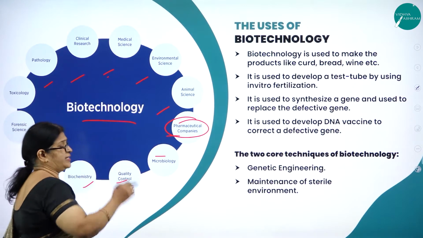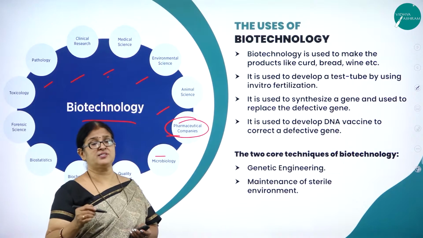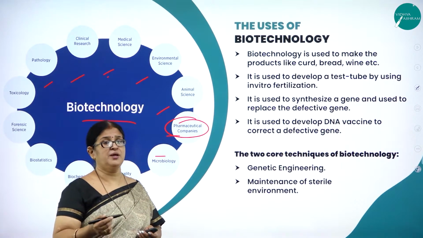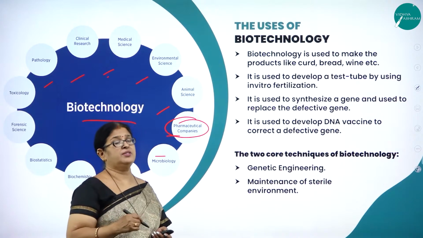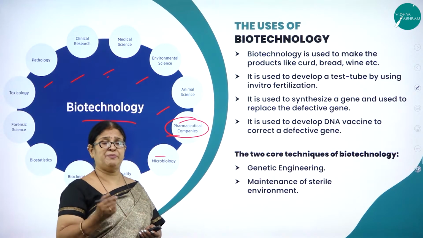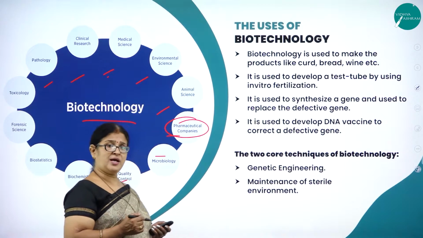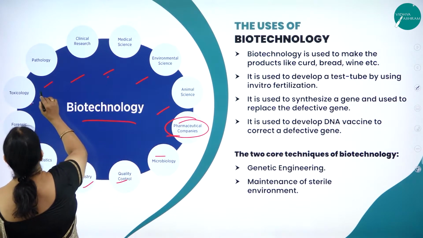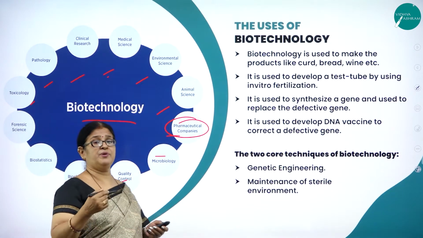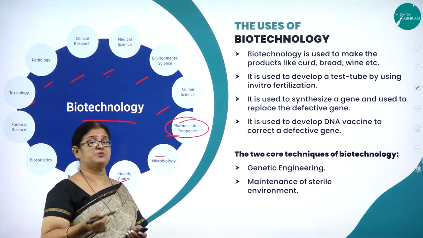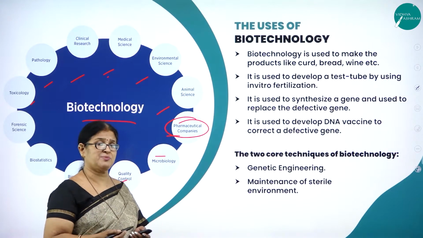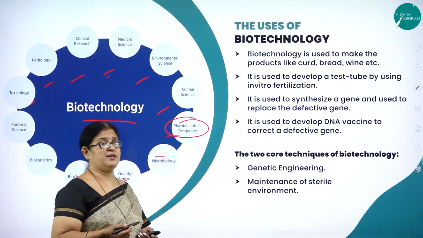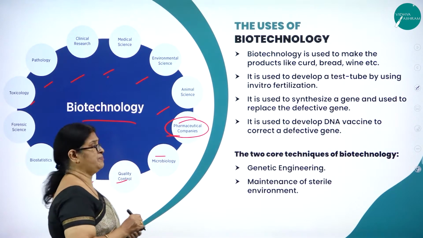Then pathology, either to identify the diseases of plants or animals, may it be plant pathology or animal pathology, also the biotechnology concepts have been applied. Then in toxicology, even in avoiding toxic substances, the methodologies that are implemented to overcome these toxic substances, maybe in plants and animals, that is what technology is applied here.